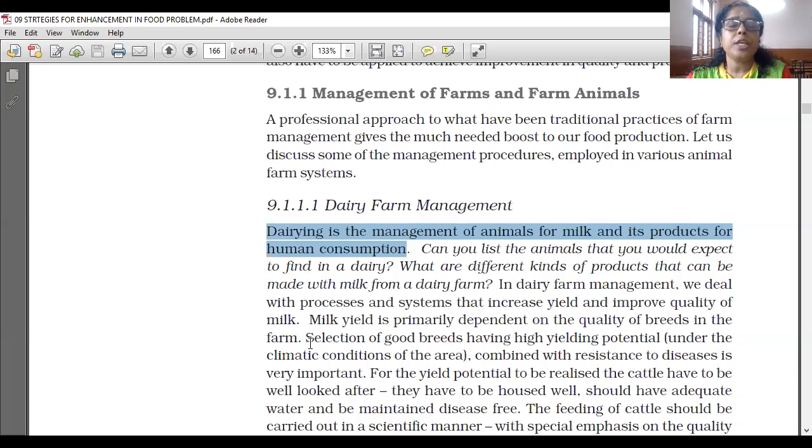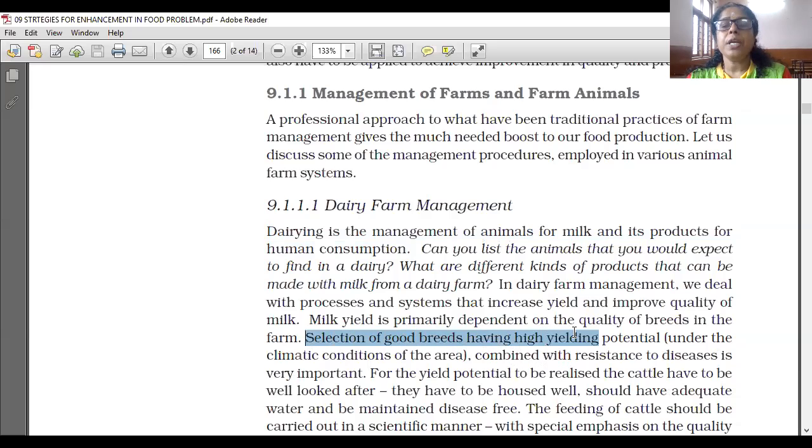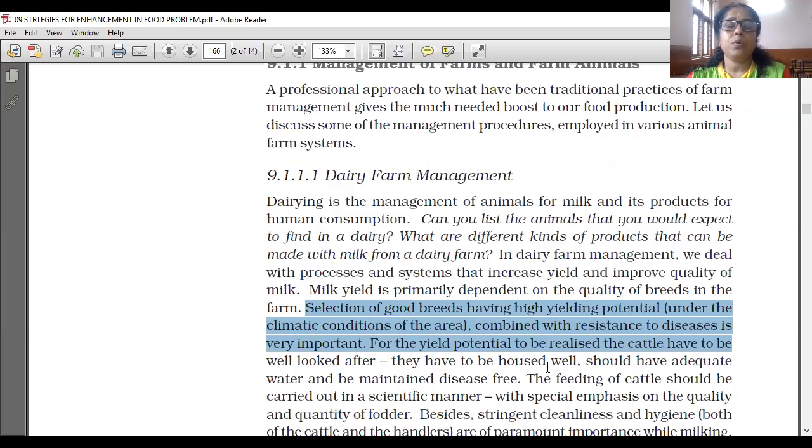What care we have to take for dairy management? For the yield potential to be realized, the cattle have to be well looked after. They have to be housed well.